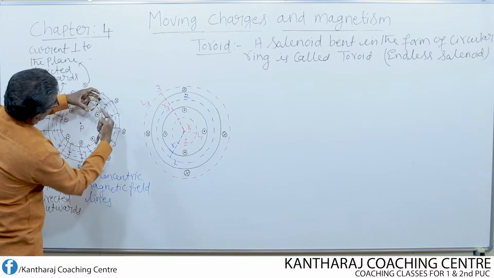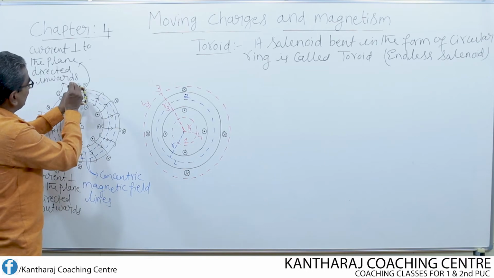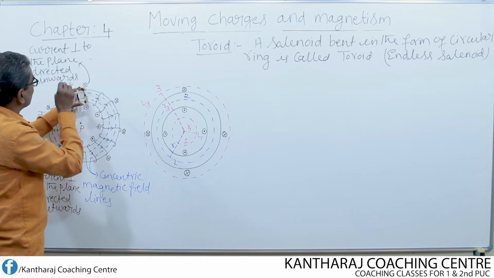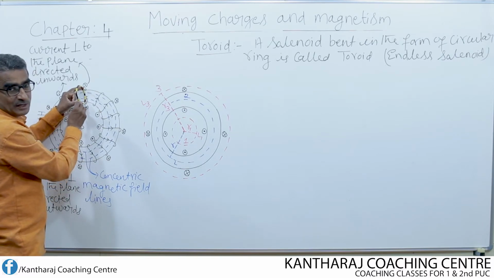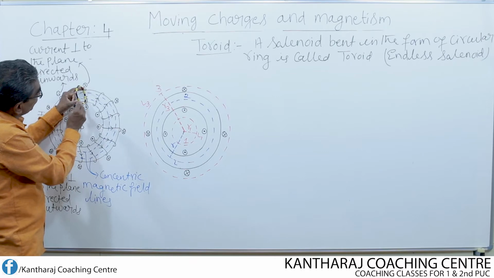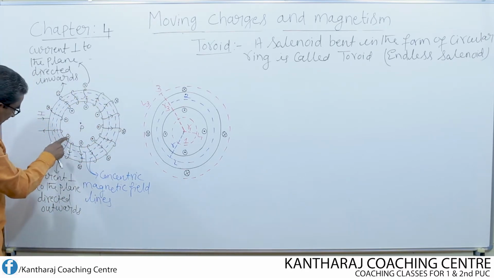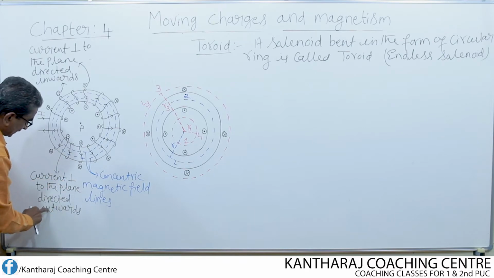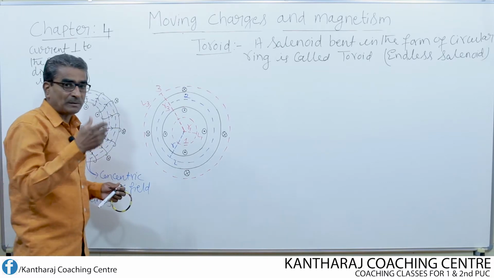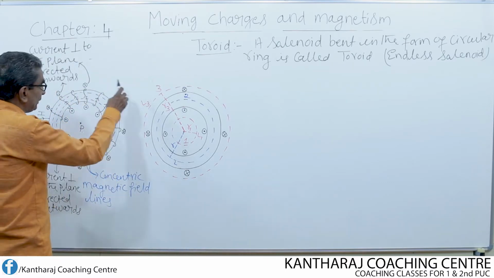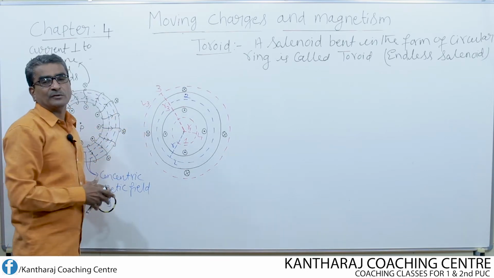Here it flows like this, again here it flows like this. So at the top portion of each turn, the current is flowing inwards, perpendicular to the plane, whereas at the bottom portion of each turn, the current is flowing out. That is what we have represented. Look here, current perpendicular to the plane directed outwards. Perpendicular means perpendicular to the plane of the figure.